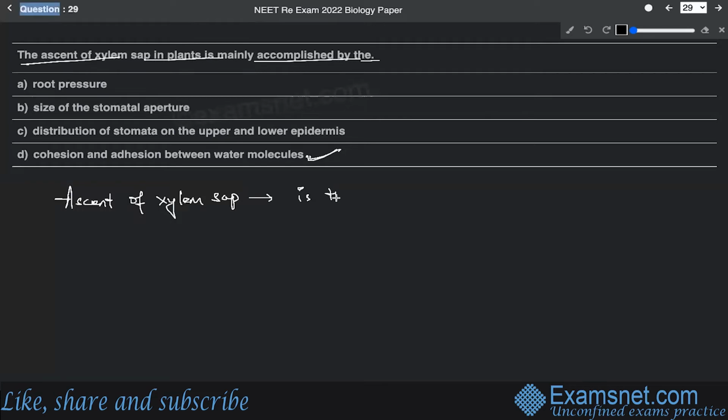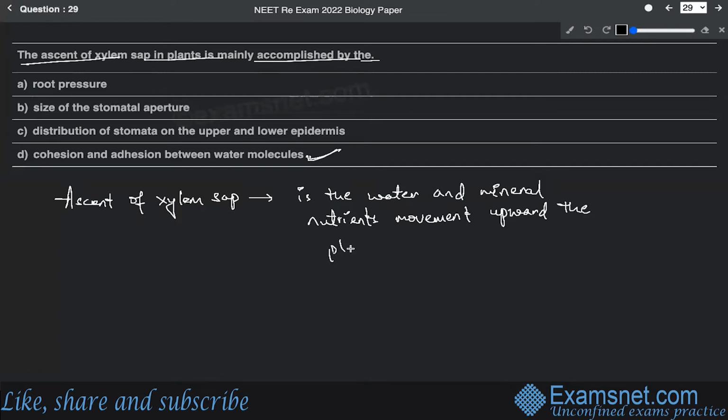The water and mineral nutrients movement upward in the plant.